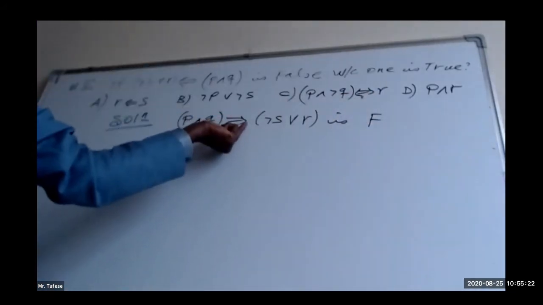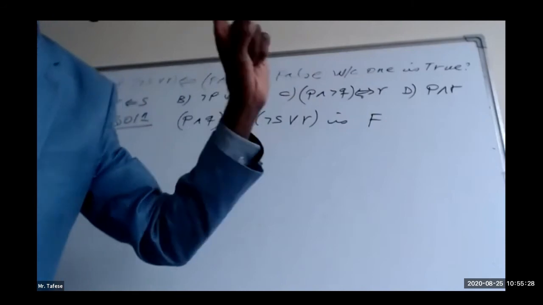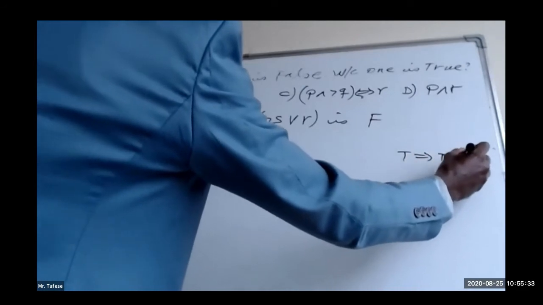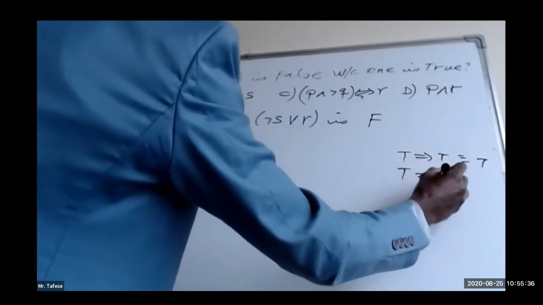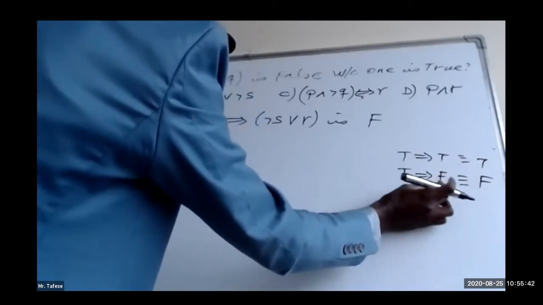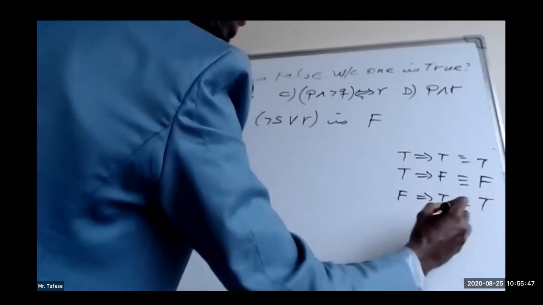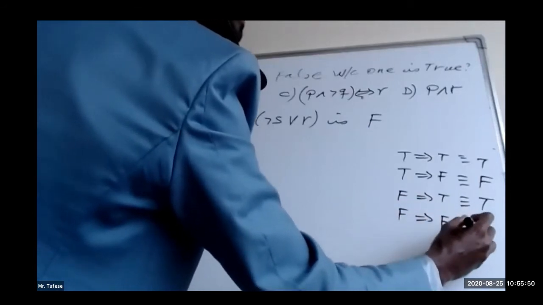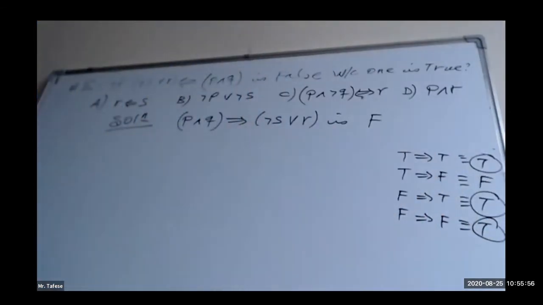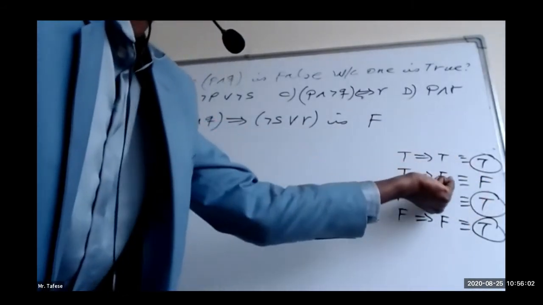In case of implication, its truth value will be false for only one specific case. Look, true implies true is true. True implies false is false. This is the only option for the implication to be false. False implies true is true, and false implies false is true. We have three true cases and only one false case. So an implication will be false if the first one is true and the second one is false.